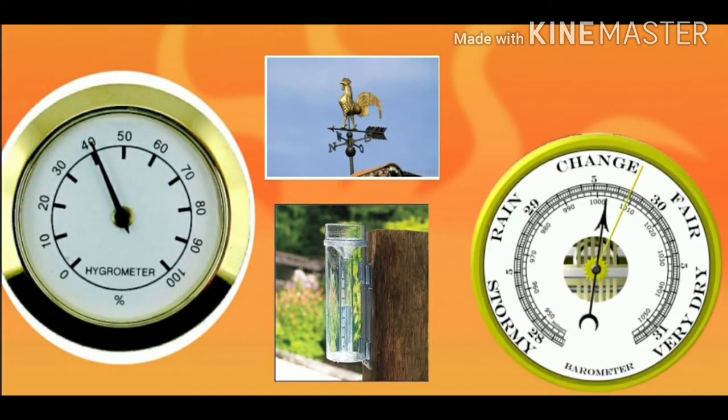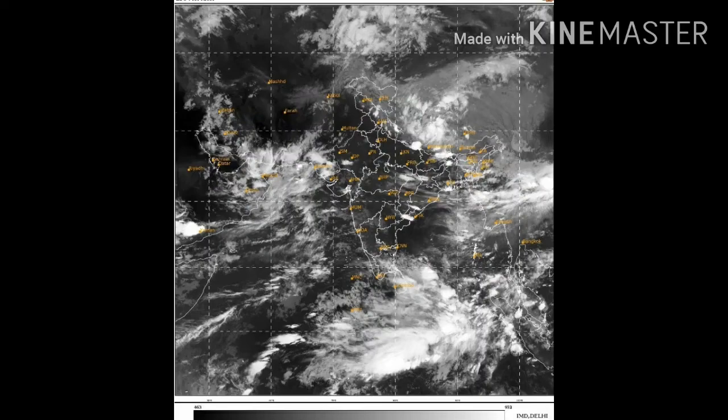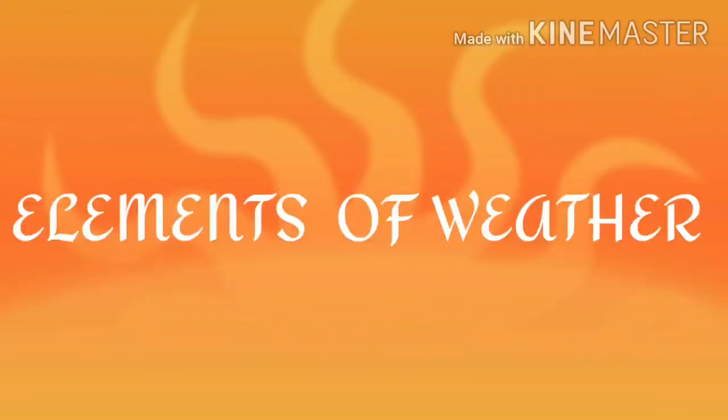We can determine the climate of a place by observing the weather elements and recording them. In a weather station, we can find the weather instruments. But nowadays, with the help of satellites, we can take images, which will provide more information on the climate of a region more quickly and accurately. To learn about weather and climate, we have to know about the elements of weather and climate.